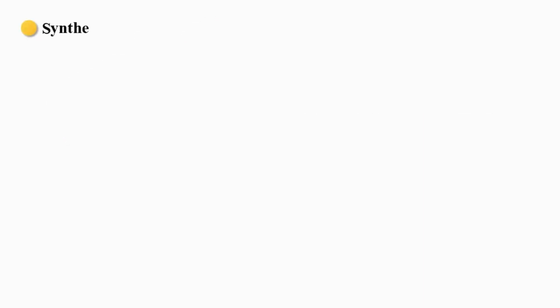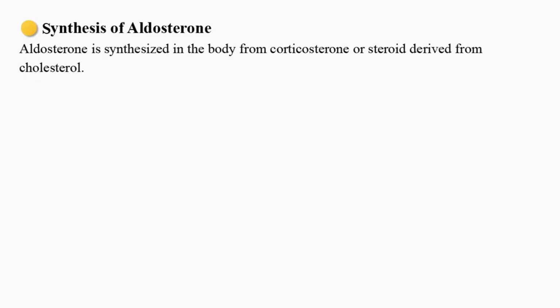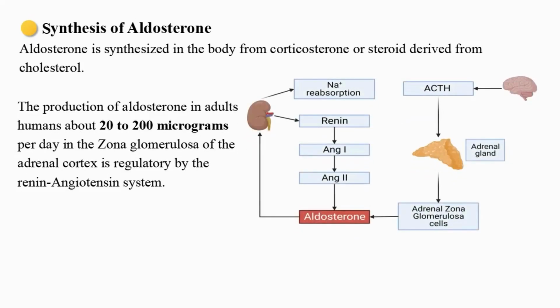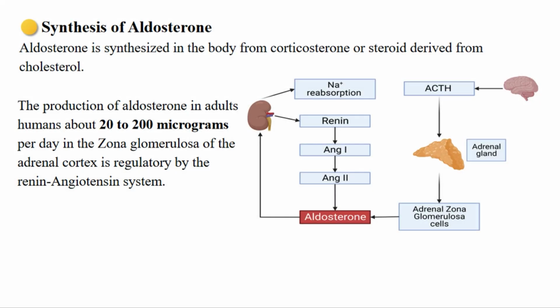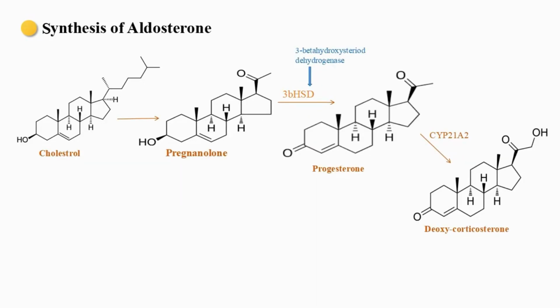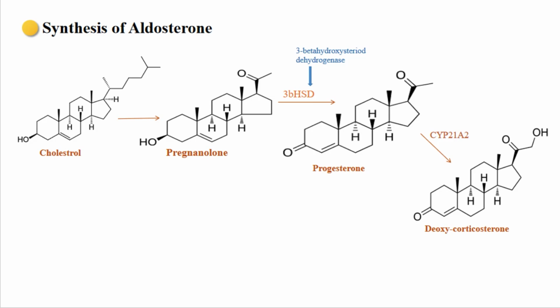Synthesis of aldosterone. Aldosterone is synthesized in the body from corticosterone, a steroid derived from cholesterol. The production of aldosterone in adult humans is about 20 to 200 micrograms per day in the zona glomerulosa of the adrenal cortex, and is regulated by the renin-angiotensin system. In the first step, cholesterol is converted into pregnenolone in the presence of a specific enzyme.